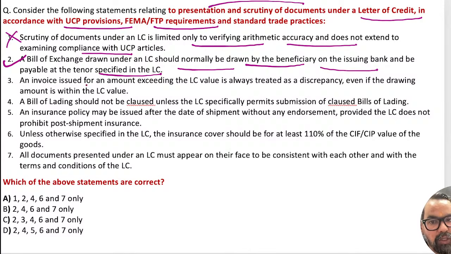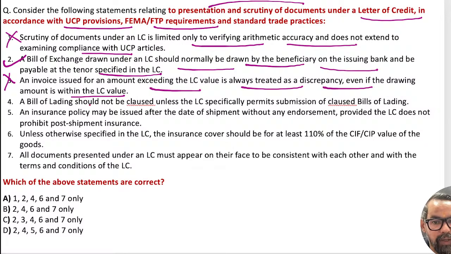An invoice issued for an amount exceeding the LC value is always treated as a discrepancy. The drawing amount is within the LC value. So no, it is not. Just now I gave you an example. It is not considered a discrepancy. We will be drawing the amount within the LC value, whatever the LC value is. It is not considered a discrepancy as per UCP 600.